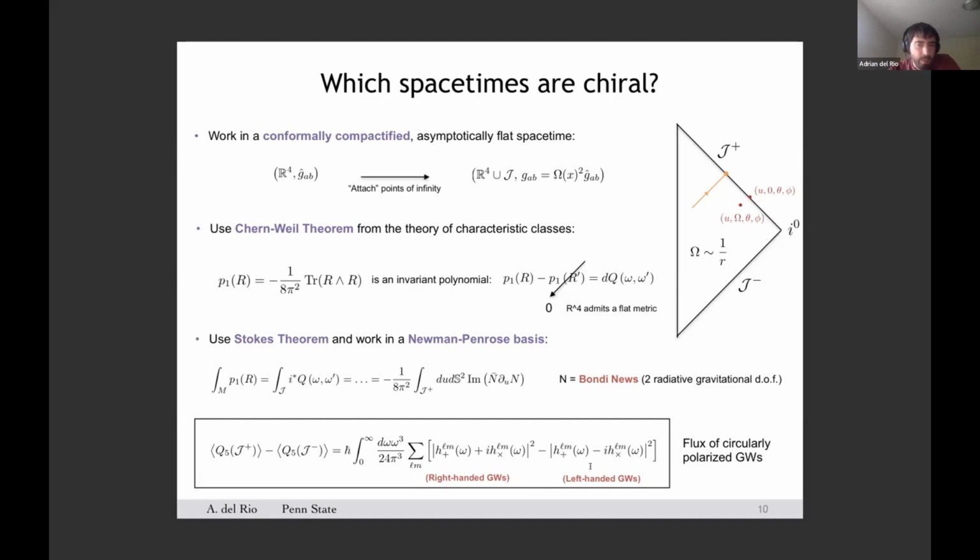In other words, if your spacetime admits a flux of circularly polarized gravitational waves, then you are able to induce this quantum effect on the quantum electromagnetic field.